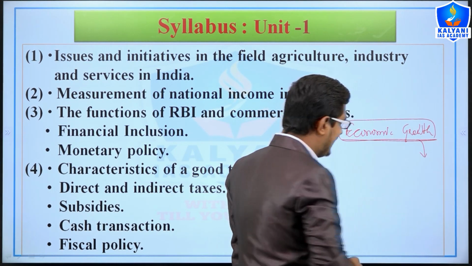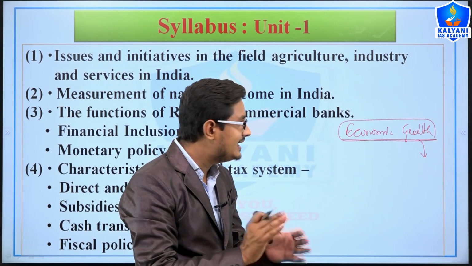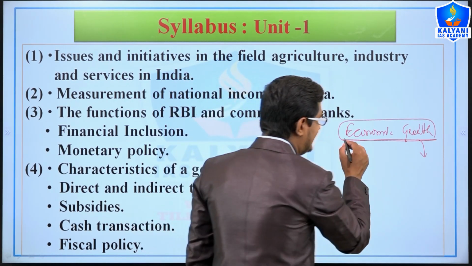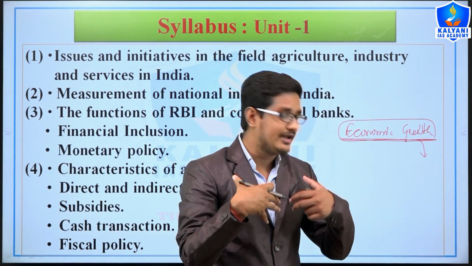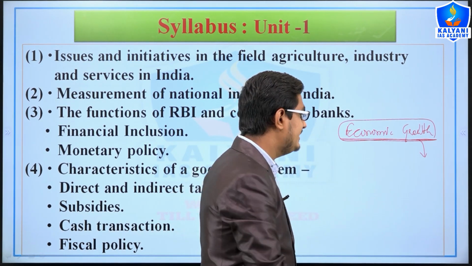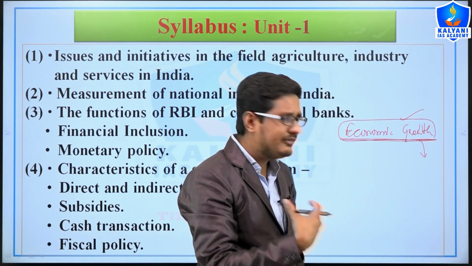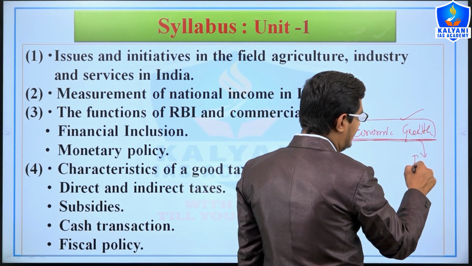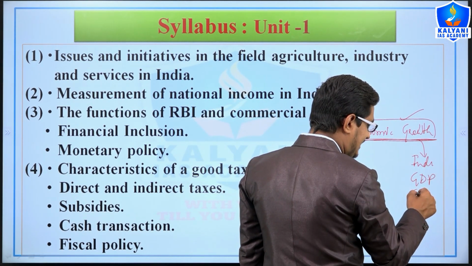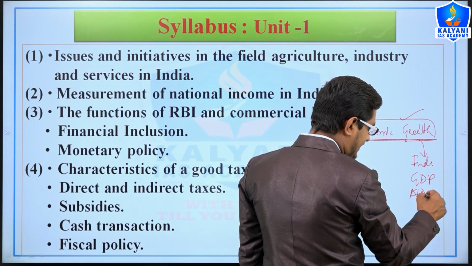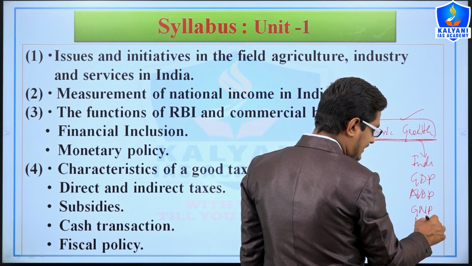So to understand the national income, firstly we will study economic growth, what is economic growth and what is economic development, and the difference between economic growth and economic development. Then we will study the indicators of economic growth like GDP, NDP, then GNP and NNP, right?